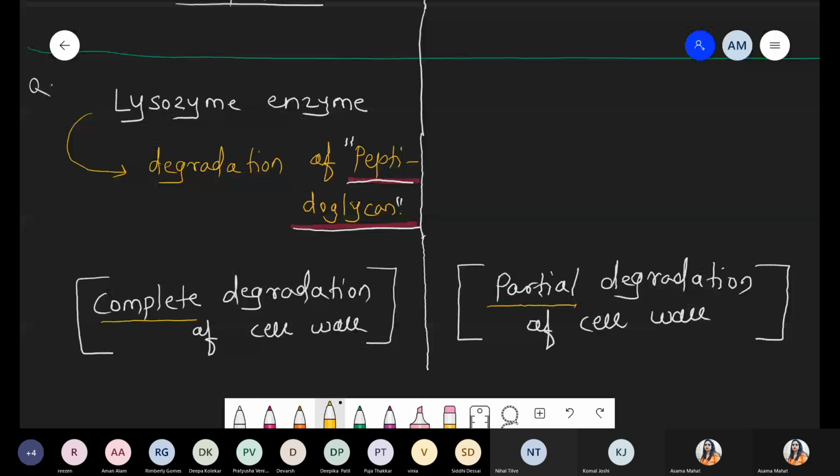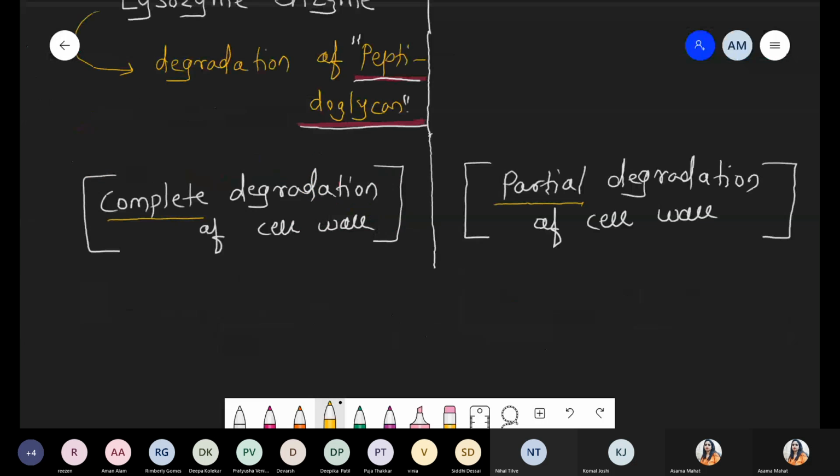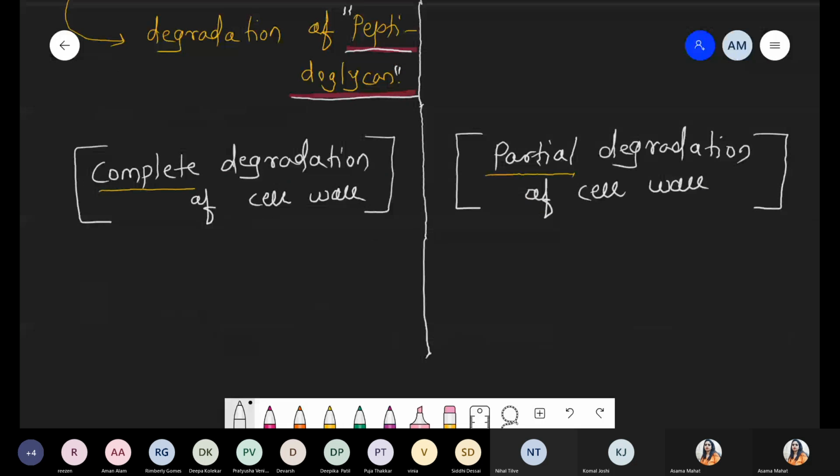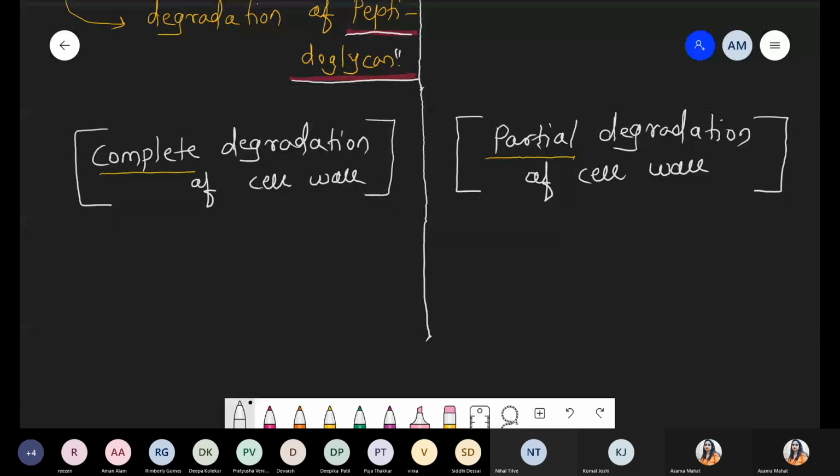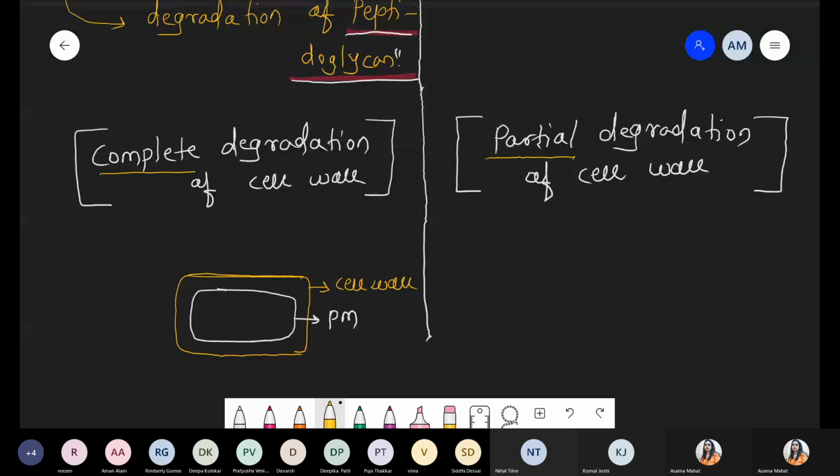Lysozyme enzyme is responsible for degradation of the layer that is peptidoglycan. किसको degrade कर रहा है? Peptidoglycan. But we know that gram-positive bacteria consist of one layer, the plasma membrane, and towards the outermost side there is another layer, the cell wall. So there is a complete lysis. Lysozyme acts on the cell wall of bacteria and degrades the peptidoglycan, and ultimately if the cell wall gets digested, the bacteria are killed.